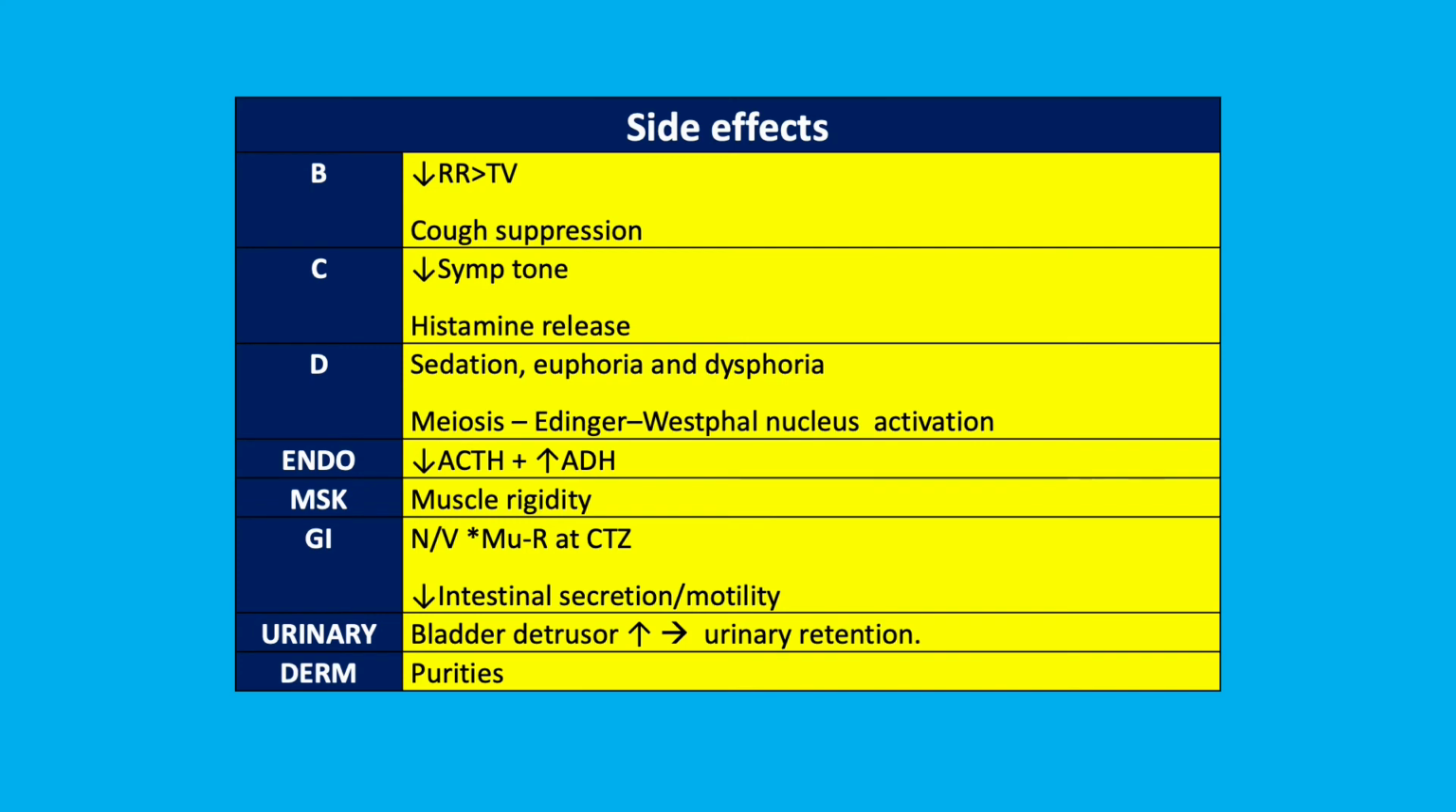CNS effects. Opioids cause sedation, euphoria, dysphoria, and small pupils via activation of the Edinger-Westphal nucleus in the brain. Endocrine effects. Opioid receptors in the HPA axis reduce ACTH levels and therefore cortisol, and also lead to inhibition of GABA release, which enhances ADH release.